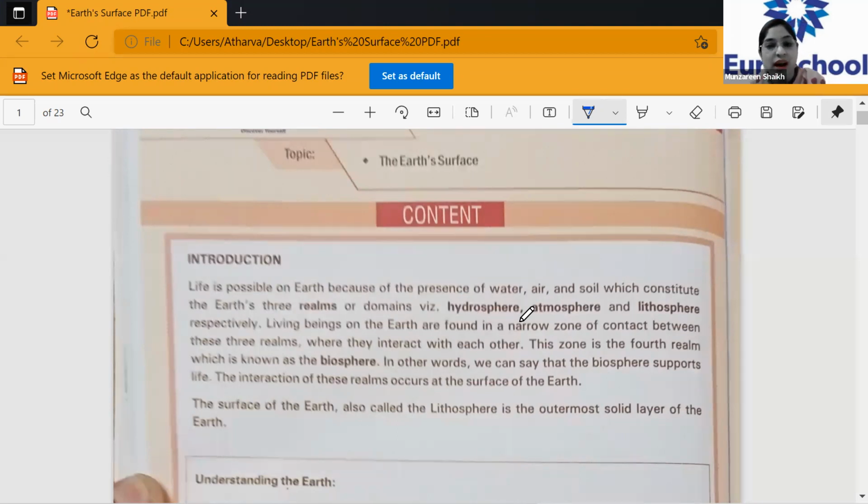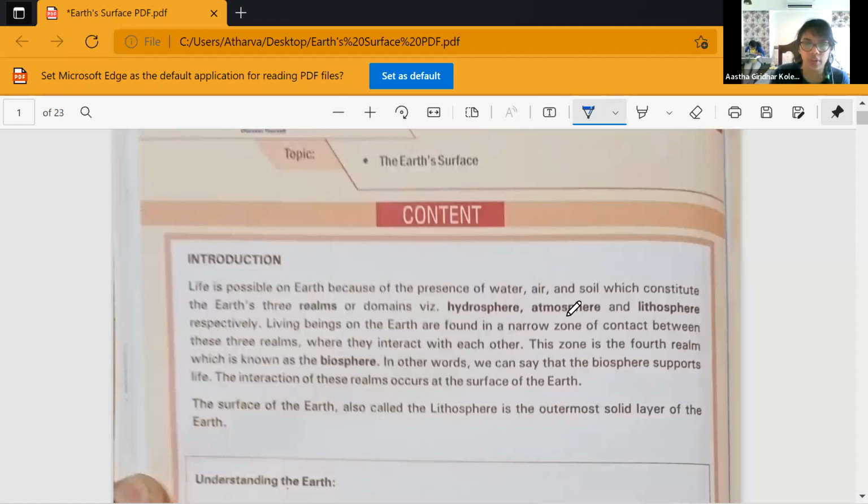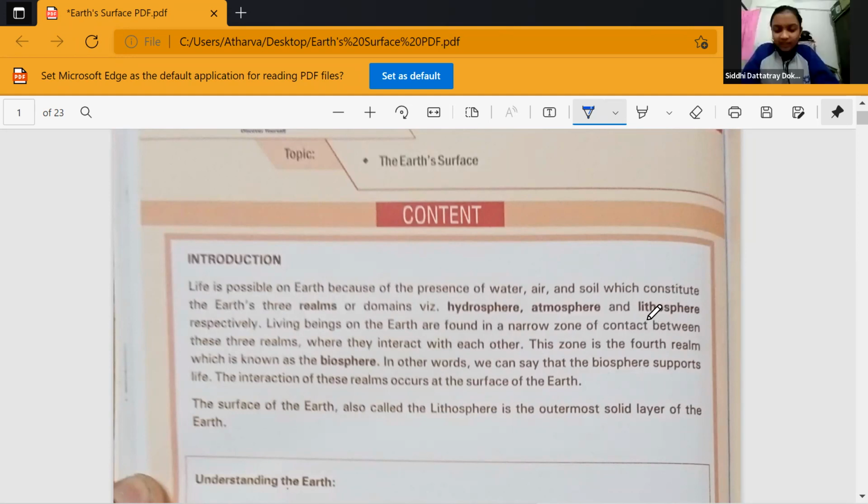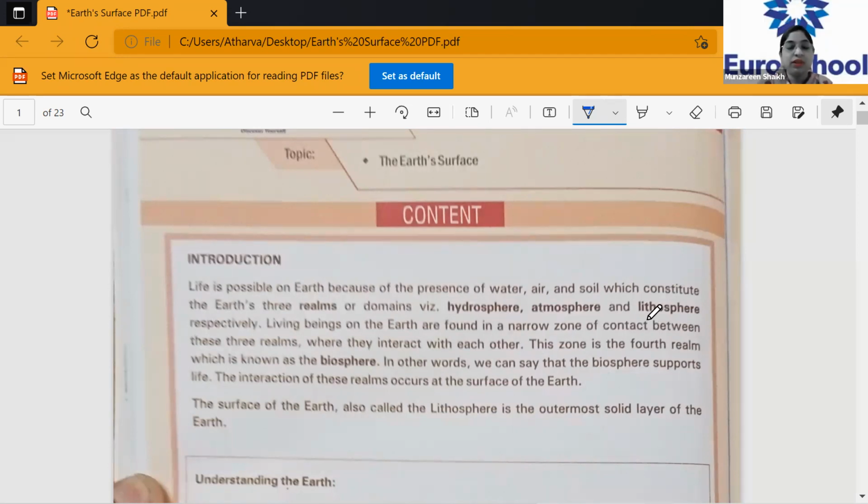What three domains? Hydrosphere is related to what, children? Hydrosphere, water. Very good. Atmosphere is related to air, and lithosphere is related to land, that is soil. So that's the reason all these three components are very important. Now, underline the presence of air, water, and soil, and then underline hydrosphere, atmosphere, and lithosphere. One whole underline.